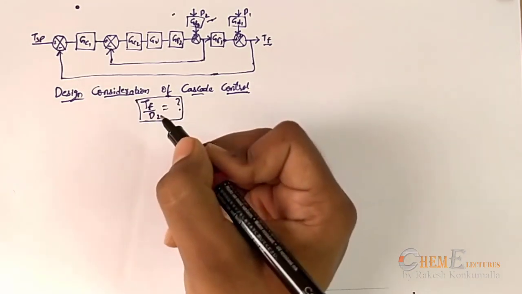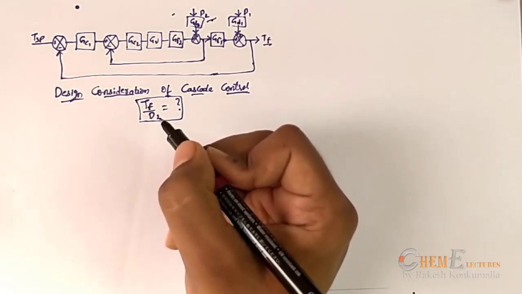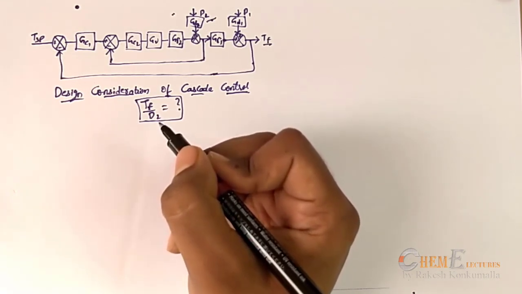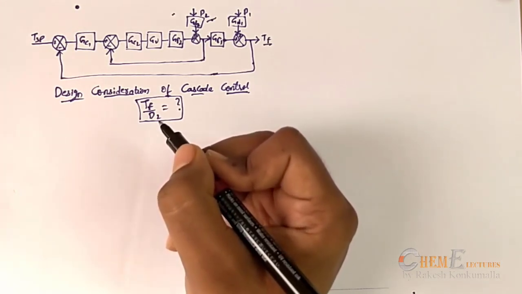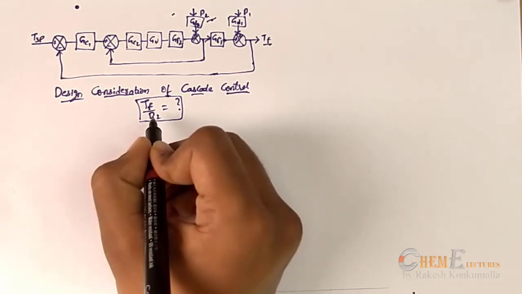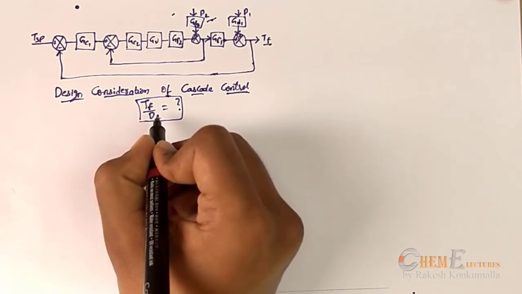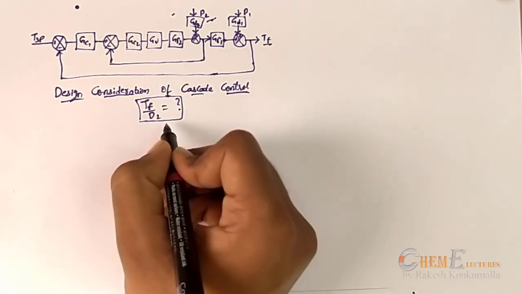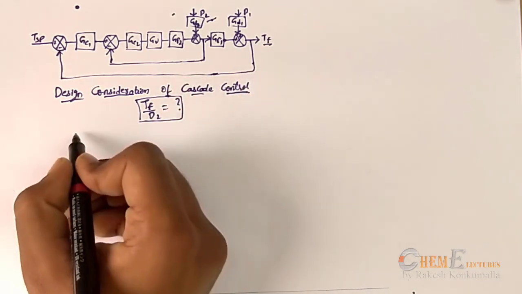So with this example I'll be showing how you need to design a cascade control and what are the advantages of cascade control over feedback control. In my previous lectures I have discussed how to get the deviation variables from this block diagram, so the same application I will be using here.